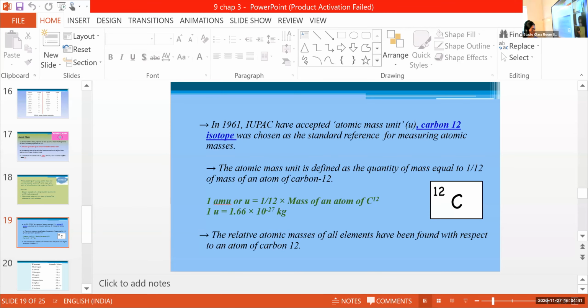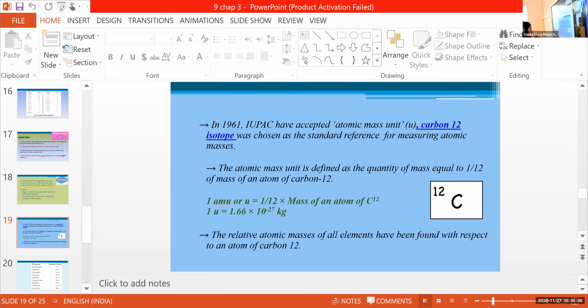Then read, 1 AMU or U is equal to 1 by 12 into the mass of an atom of carbon 12, C12, okay? Then 1 U is equal to 1.66 into 10 raised to negative 27 kg.